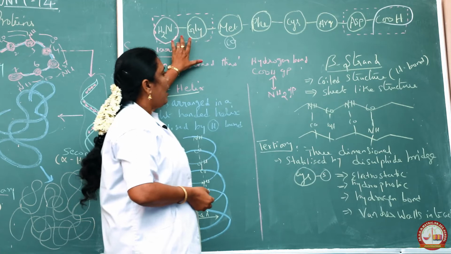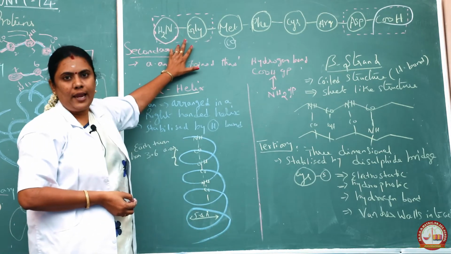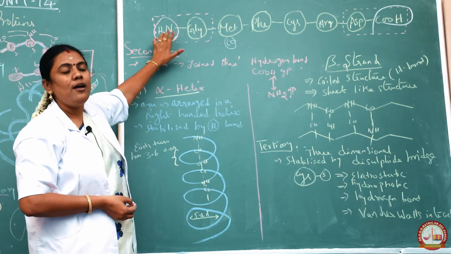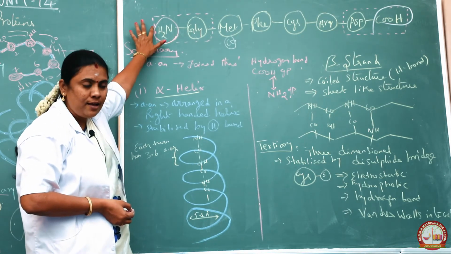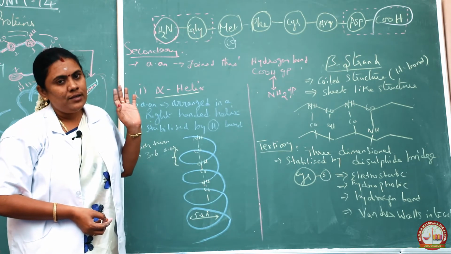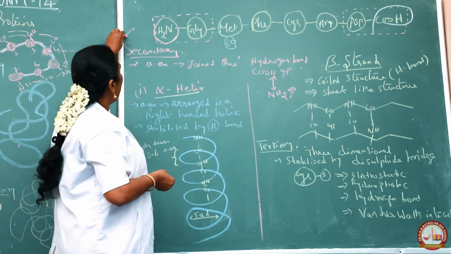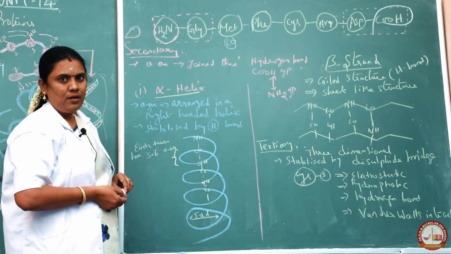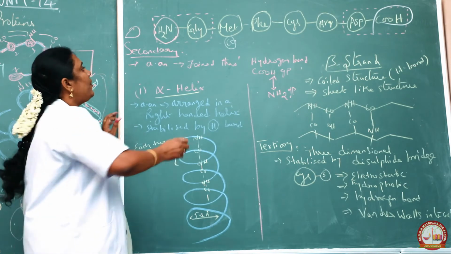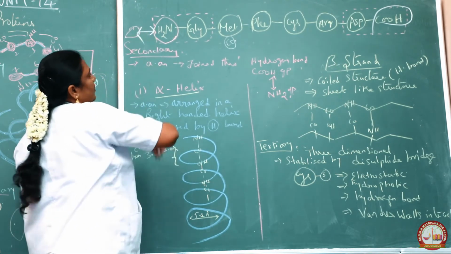So a polypeptide chain, a primary structure should have a free amino group end and a free carboxylic group end. Do you know why? Suppose if an additional amino acid is coming over here, surely an additional amino acid will have a carboxyl group that will come and join over here.